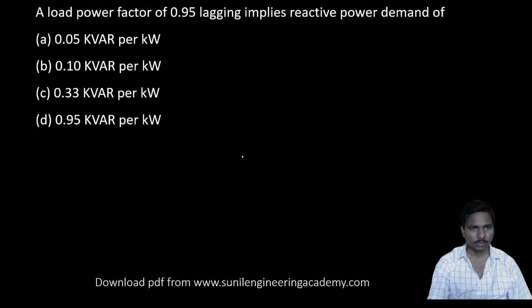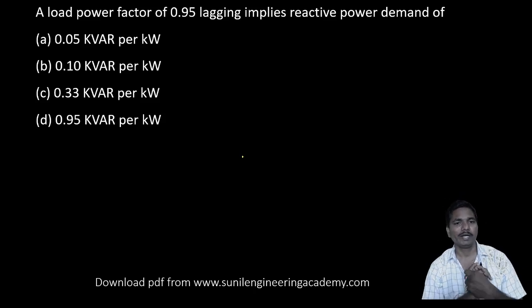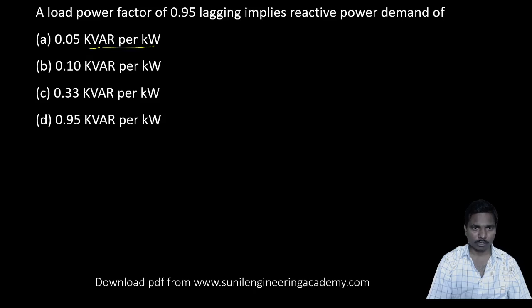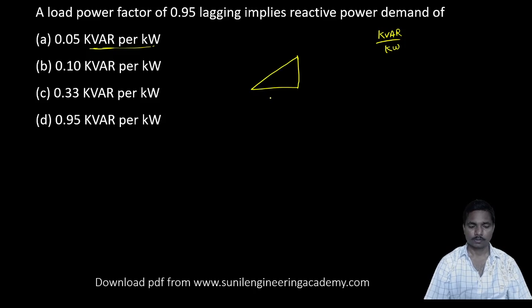Coming to the next question. A load power factor of 0.95 lagging implies reactive power demand of dash. A very important question. Here, reactive power demand in terms of kVAR per kilowatt they are asking. We know the power triangle: S, P, Q. Q is the reactive power.